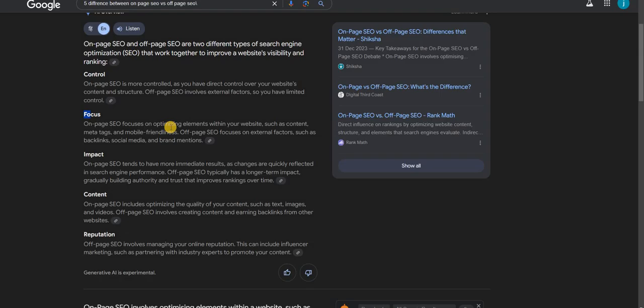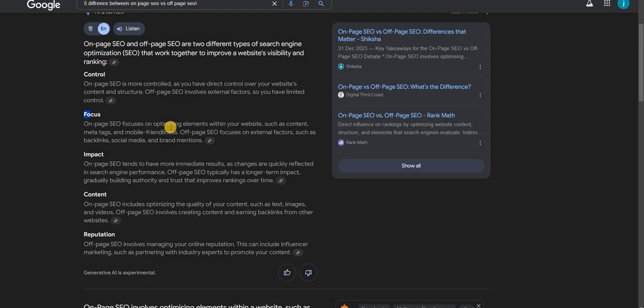The fourth one is the content. On-page SEO includes optimizing the quality of the content, which can be text, images, and video. Off-page SEO involves creating content and earning backlinks from other websites. In on-page optimization, we optimize our website content: the main content, heading, title, and description. But in off-page SEO, we create content, and once we create the content, we earn backlinks from another website.